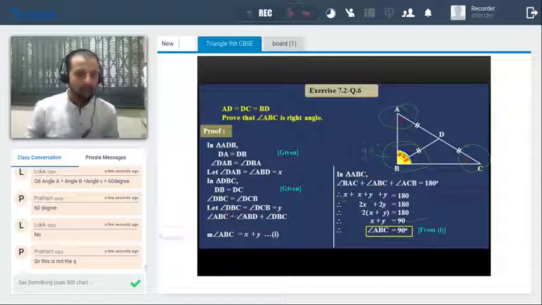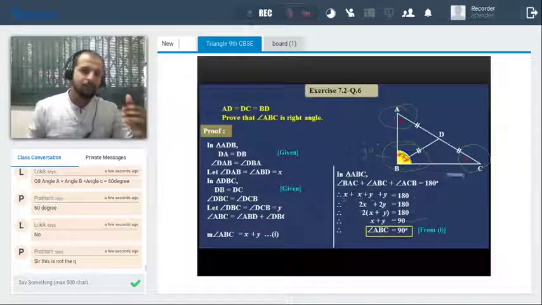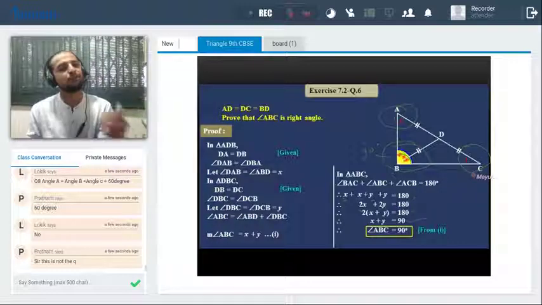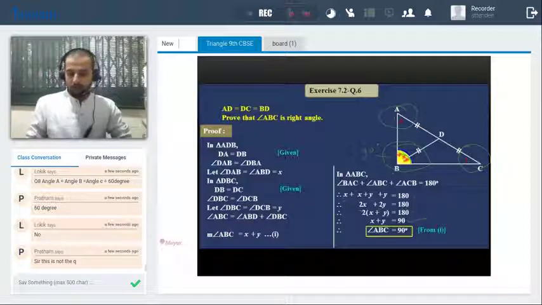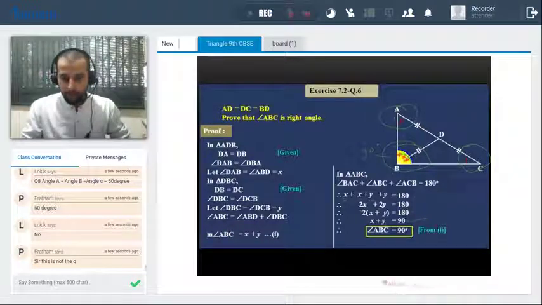Am I clear? Now, Pratham, if it's possible, just type the question, or you have the groups, you can just send the question on the group. I'll definitely give you the solution on that. Okay, so we'll move to the next question.